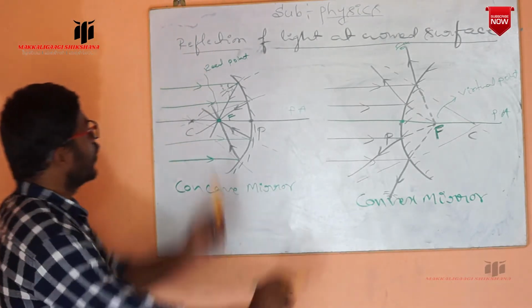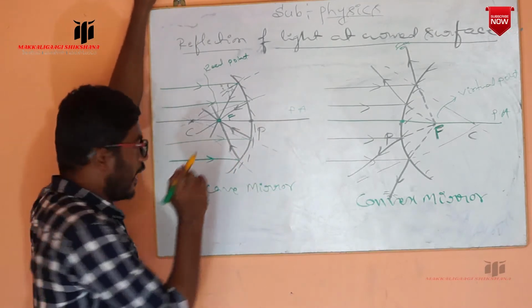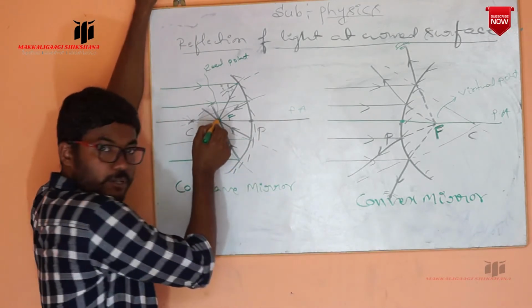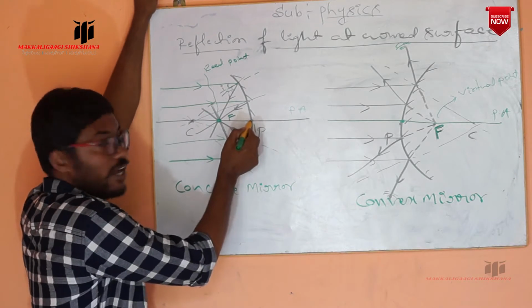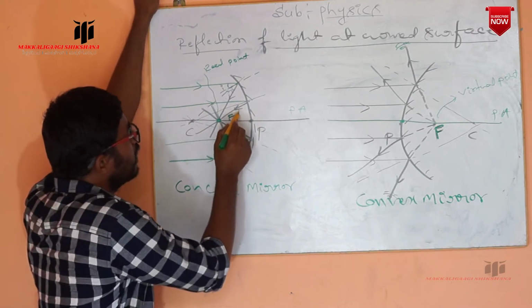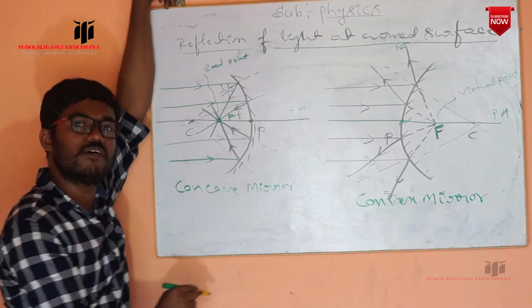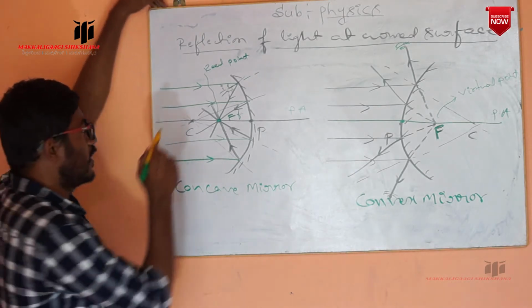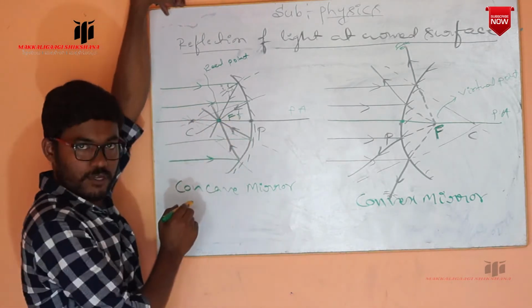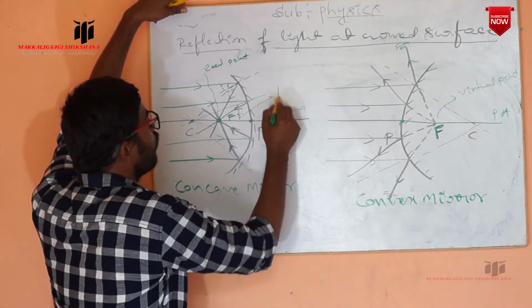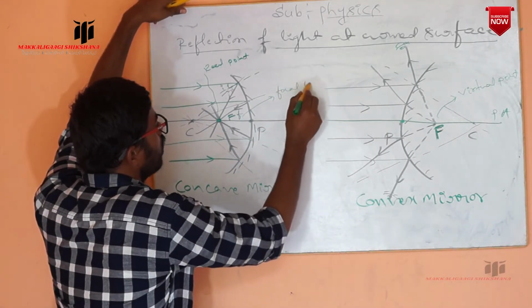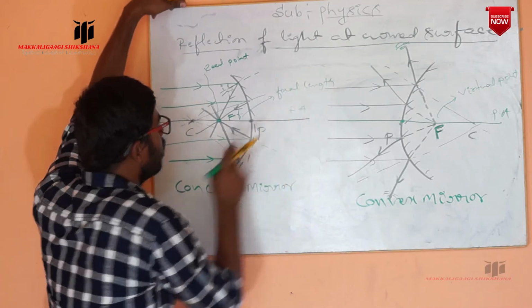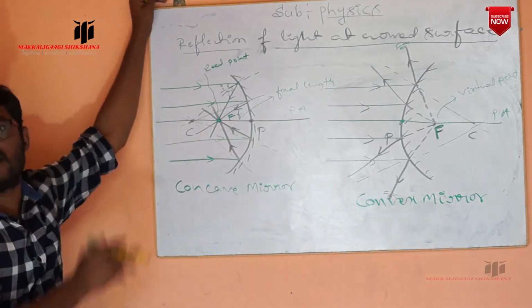Observe carefully, the distance between the principal focus and the pole of the mirror is taken as the focal length of the mirror. That is indicated with small f. That small f indicates the focal length of the given mirror, here a concave mirror.